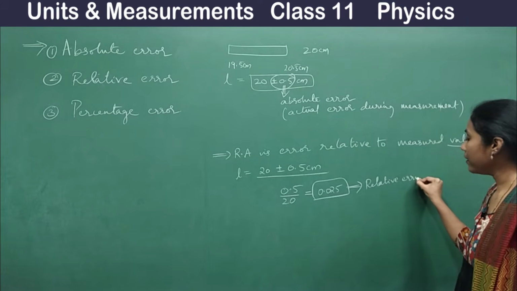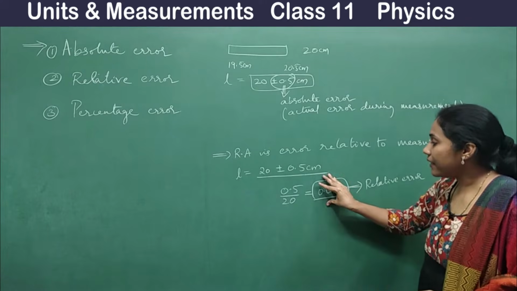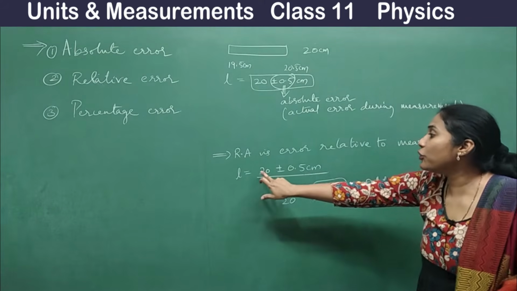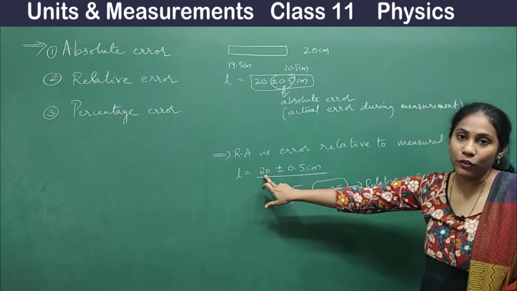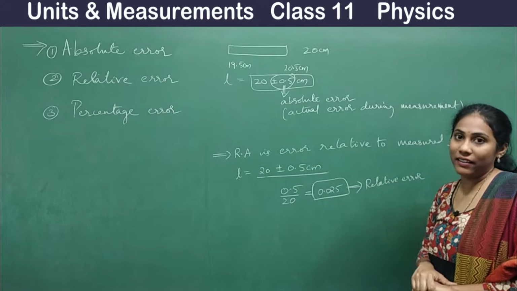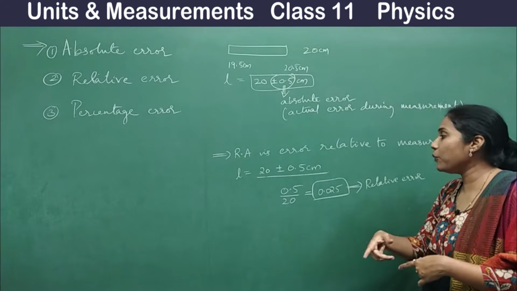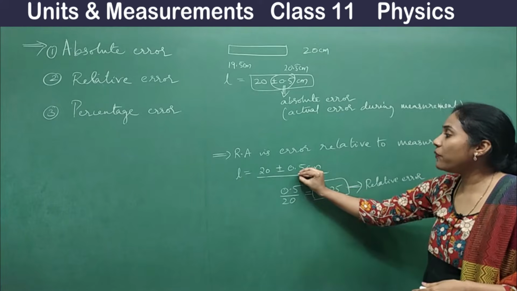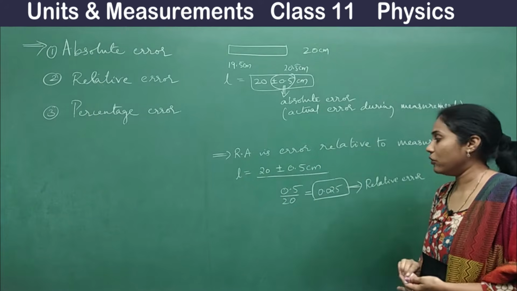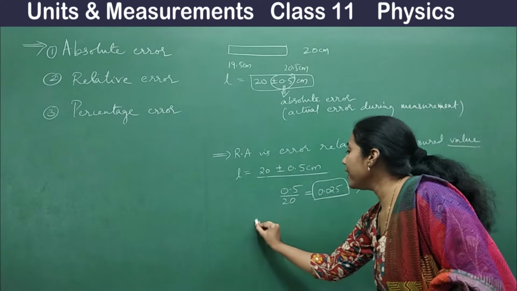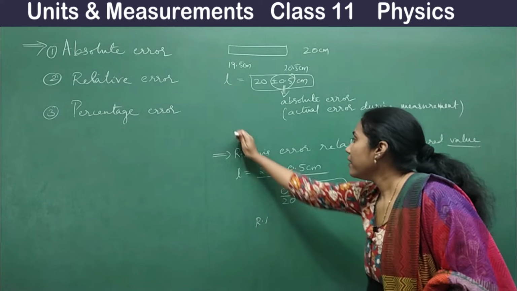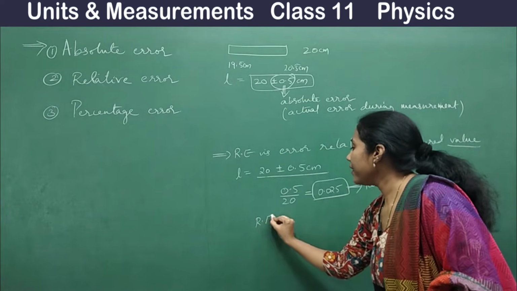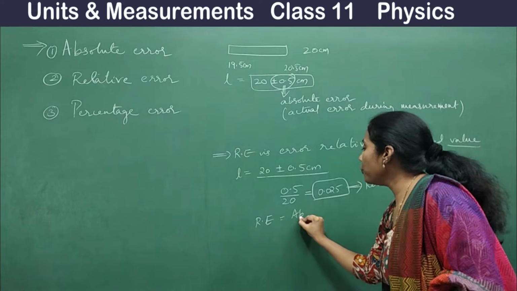Relative error: the error relative to the measured value is called relative error. So how will you calculate relative error? It is absolute error divided by measured value.